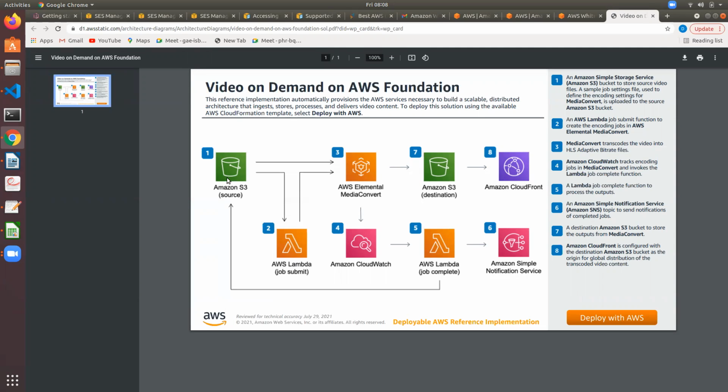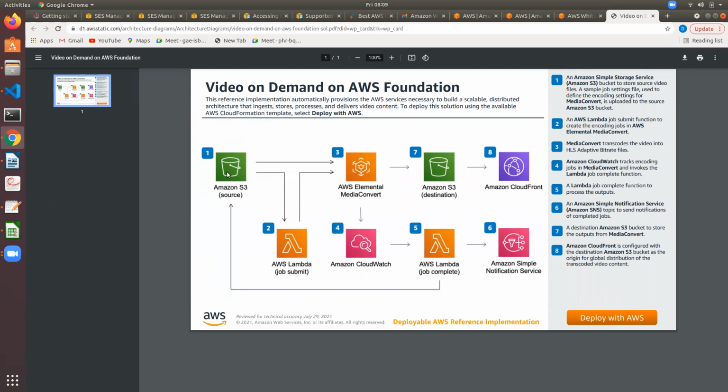Here, the source is S3, and they're using CloudFront and Amazon Simple Notification Service. This particular architecture is a simple one. This reference implementation automatically provisions the AWS services necessary to build, scale, ingest, store, process, and deliver video content. And you can deploy this with AWS.